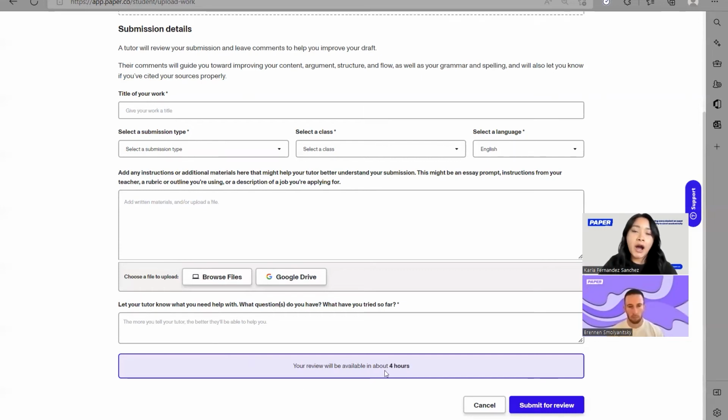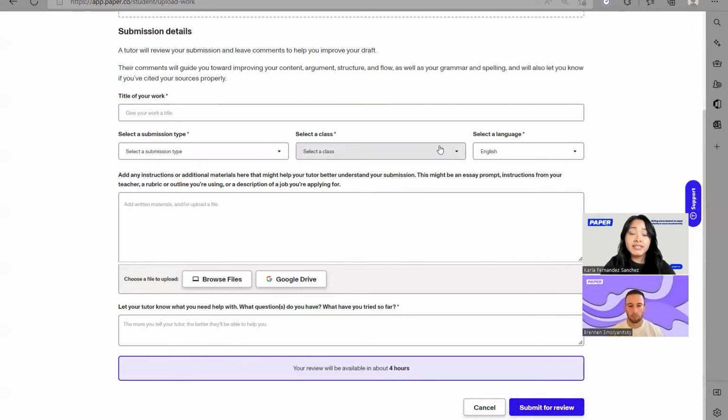So basically how long it's going to take for students to get that revision from the tutors. Here we can see that it's only going to take us 4 hours. It usually takes within a 24 hour period. So super, super quick, and students can always know how long it's going to take.